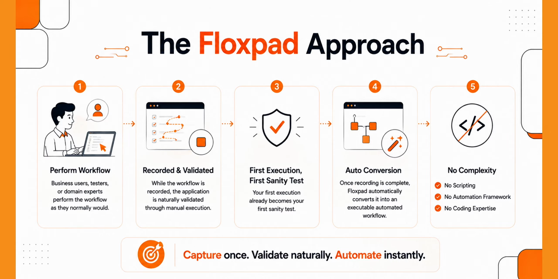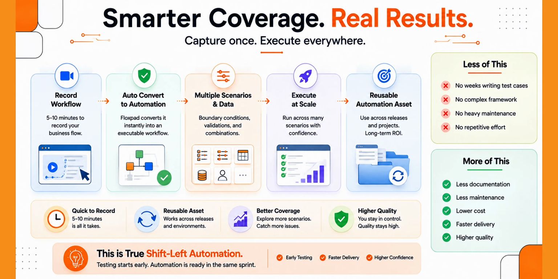Once the workflow is imported into the Floxpad Core platform, it becomes much more powerful. Instead of executing only the happy path, Floxpad automatically allows the workflow to be executed against multiple boundary conditions, validation scenarios, and different combinations of test data. This provides significantly better functional coverage than relying solely on AI-generated test cases. The result is simple: you remain completely in control of your product quality while achieving the speed and scalability expected